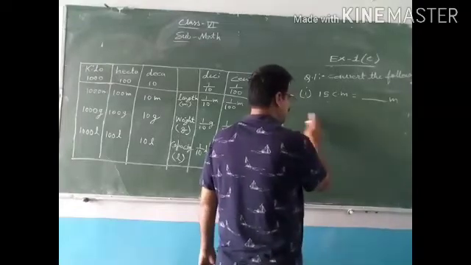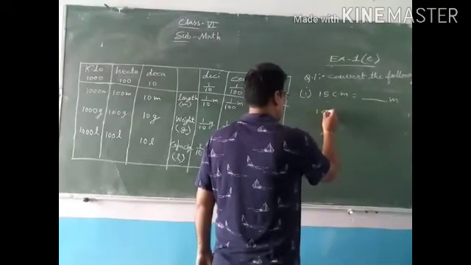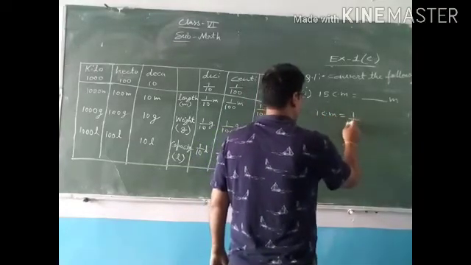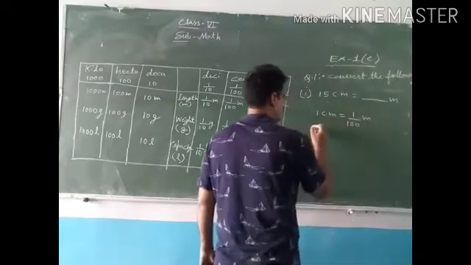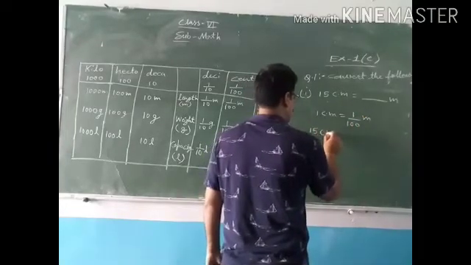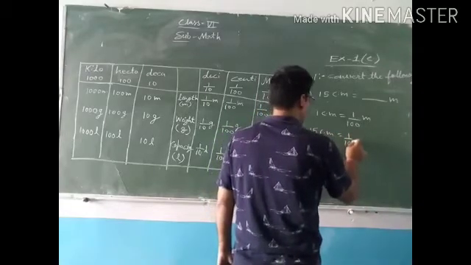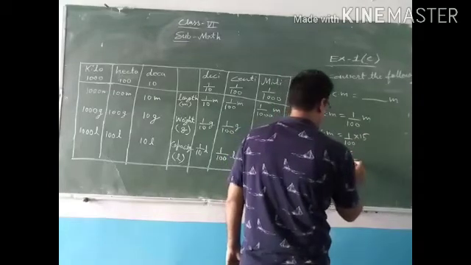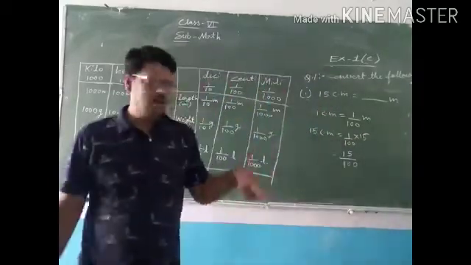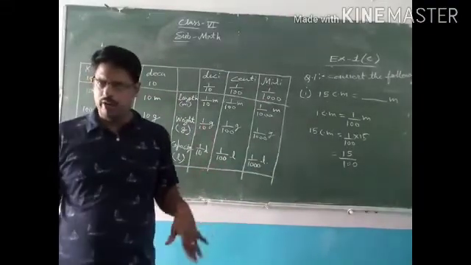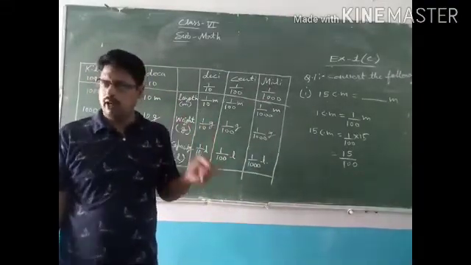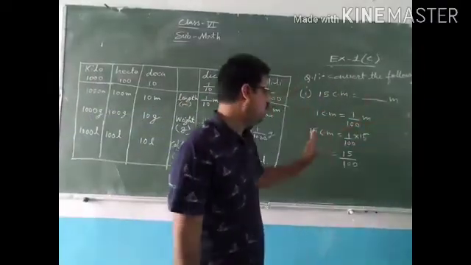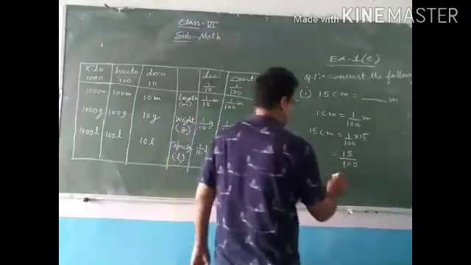And why we are dividing? Let me write. 1 centimeter is equal to 1 upon 100 meter. So 15 centimeter is equal to 1 upon 100 into 15, means 15 upon 100. Okay. So directly you can divide by 100. 1 meter में कितने सेंटीमीटर होते हैं? 100. And from smaller unit we are converting into bigger unit. So we will do divide. So 15 divided by 100.